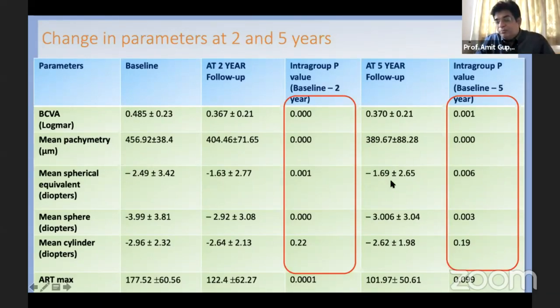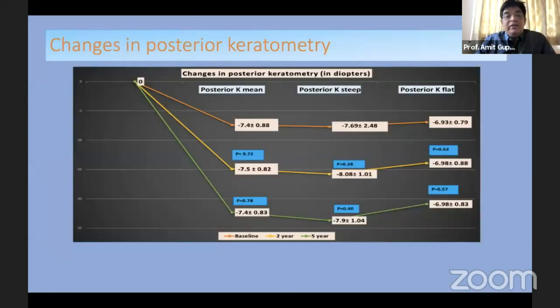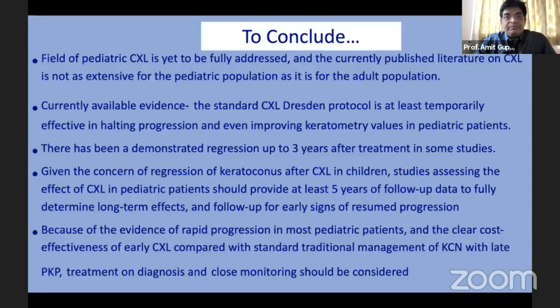Overall these results look good, but if you see individually, more than 25% of these patients have now progressed at 5 years after responding at 2 years. And we can see that there is a change. The mean posterior K and posterior steep K are all looking good in these patients. So in my personal experience, pediatric cross-linking works.